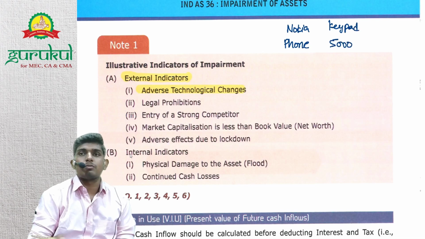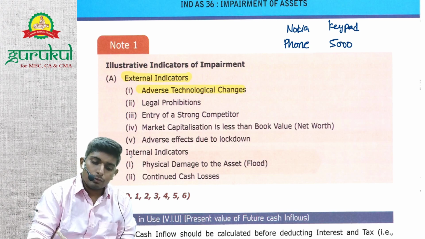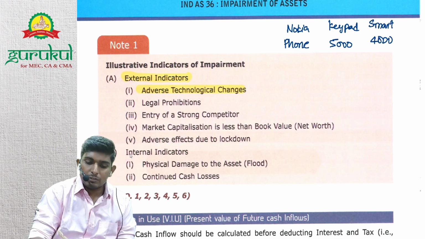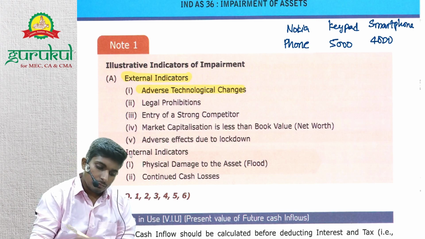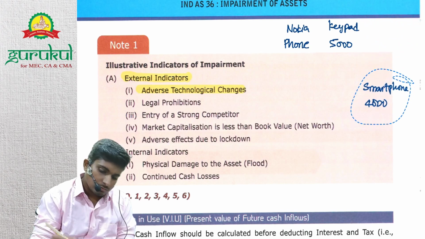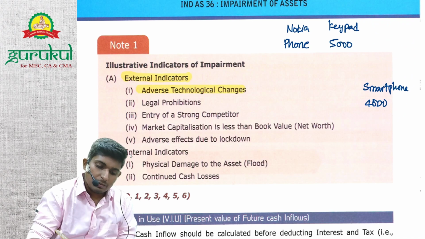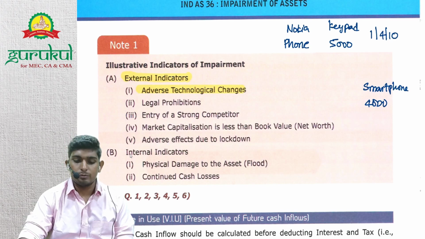Now if you can get a smartphone for 4,000 rupees, why would any person purchase this keypad phone, right? Say you purchased a keypad phone on 1st April 2010.